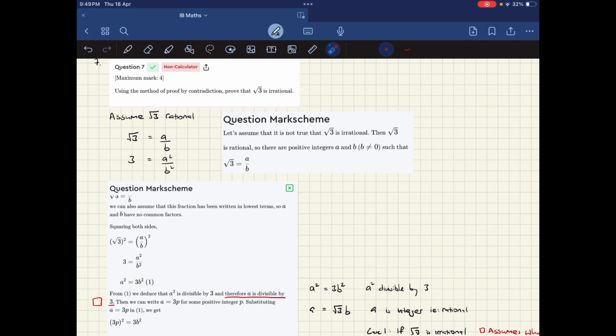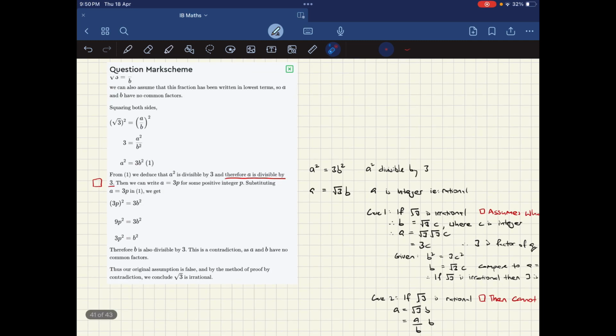So you start by assuming that square root 3 is rational. It can be written as a over b, where a and b are integers, and they have no common factors. And then you square both sides and get 3 is equal to a squared over b squared. Okay, then you think for a while and you get to statement 1, a squared is 3b squared. And the crux argument is that if a squared is divisible by 3, then a is divisible by 3.